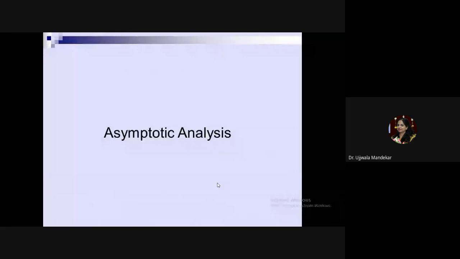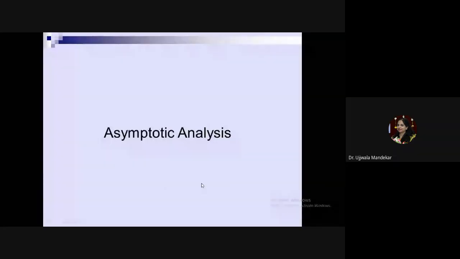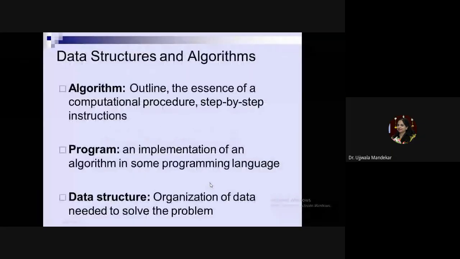So we will talk about the asymptotic notation, what is asymptotic analysis, what is the complexity of the algorithm, how the notations are given, likewise. So very first question to all the students is, how can you measure the efficiency of the algorithm? How can you say that a particular algorithm is better than the second option of the algorithm?